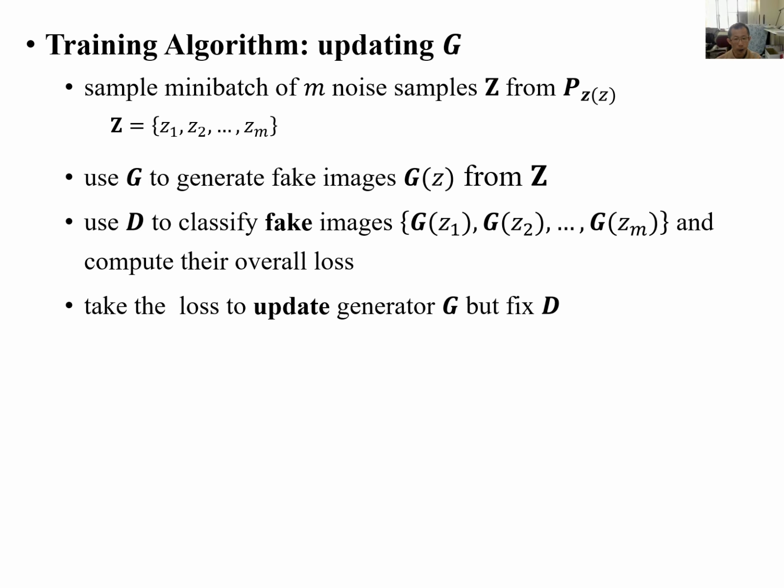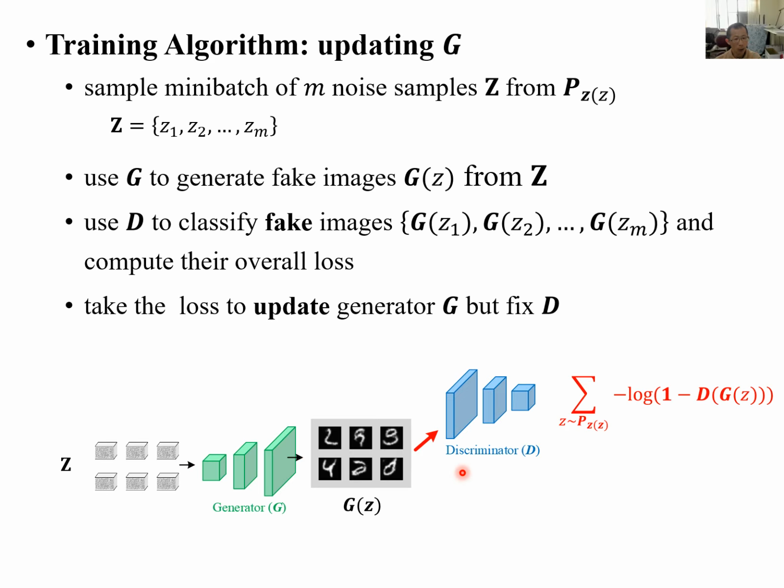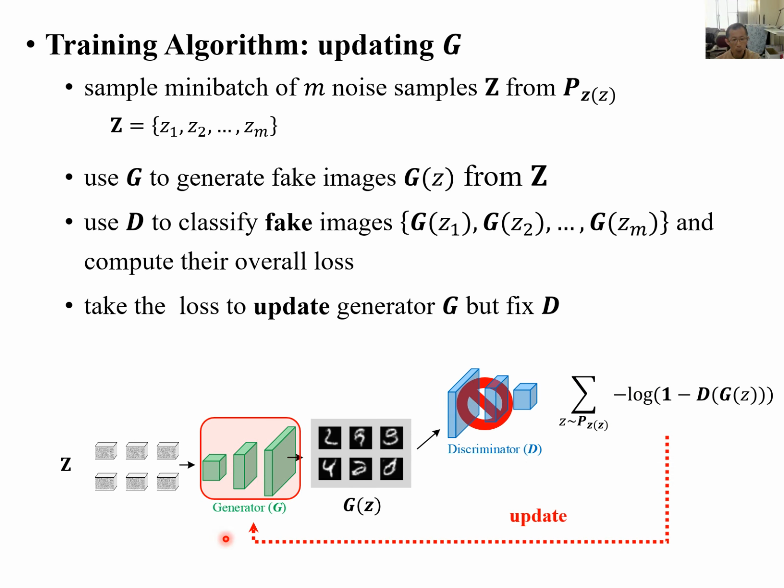To update the generator G, we only sample a mini batch of M noise samples Z and use G to generate fake images G(Z). We then use D to classify the fake images G(Z1), G(Z2) to G(Zm), and compute their overall loss. Finally, we use this loss to update the generator G while keeping D fixed.